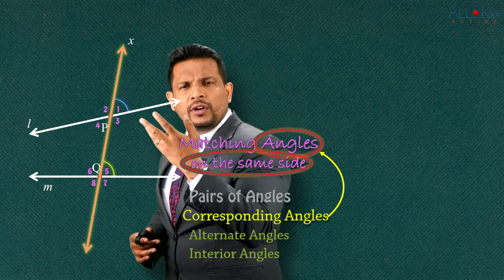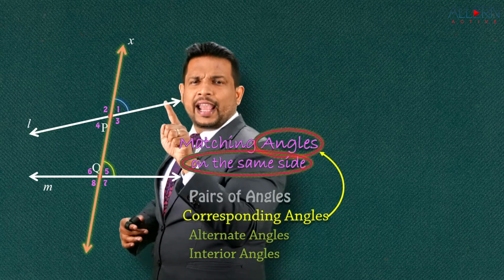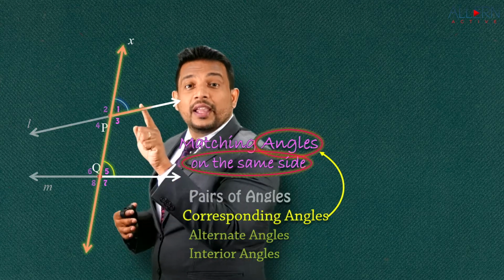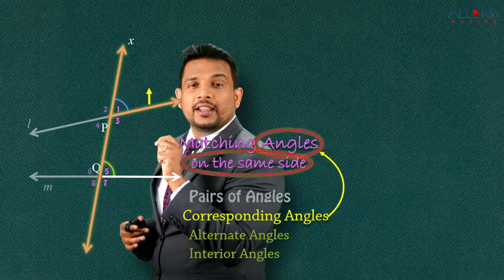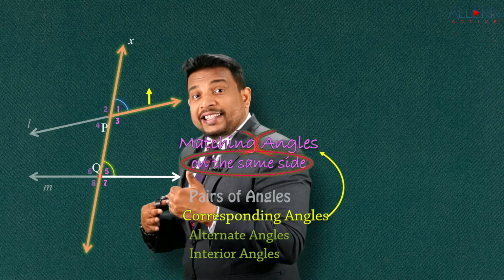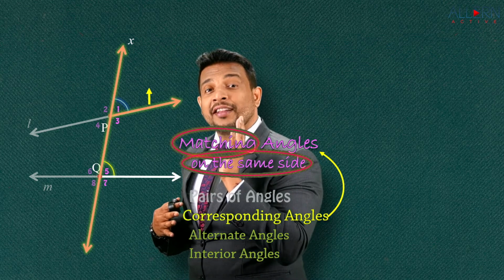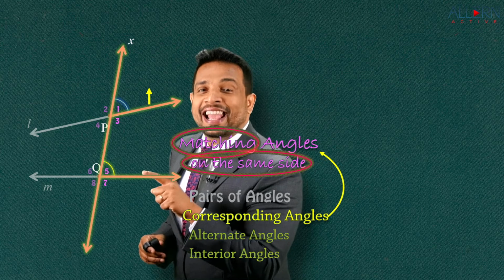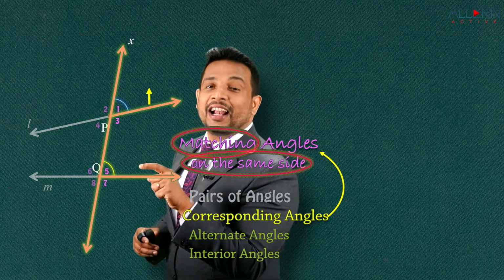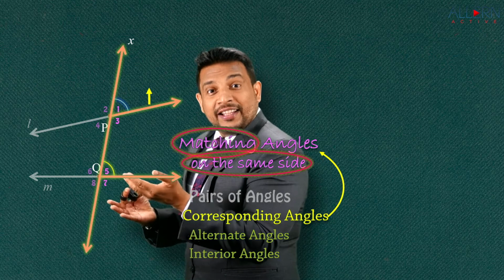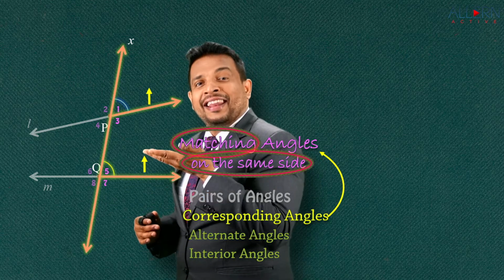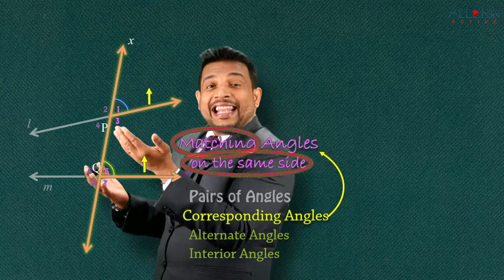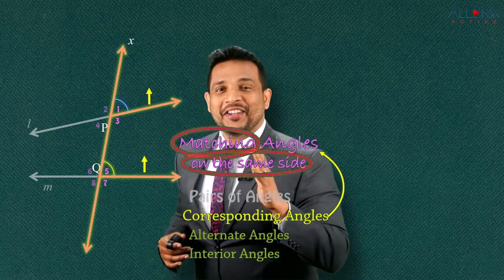Now when I say matching, what do you mean by this? Look at this angle 1 carefully. This angle is on the right hand side of this transversal, and this angle is above the line. So do we have an angle on this side which is matching this angle 1, on this side and above the line? Yes, look at this angle number 5. This is an angle on the same side and above the line. So angle 1 and angle 5 are the two angles which are on the same side and matching. Is that clear?